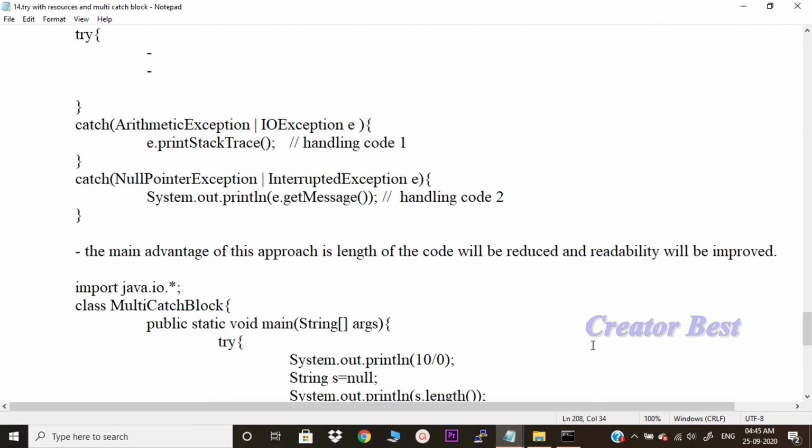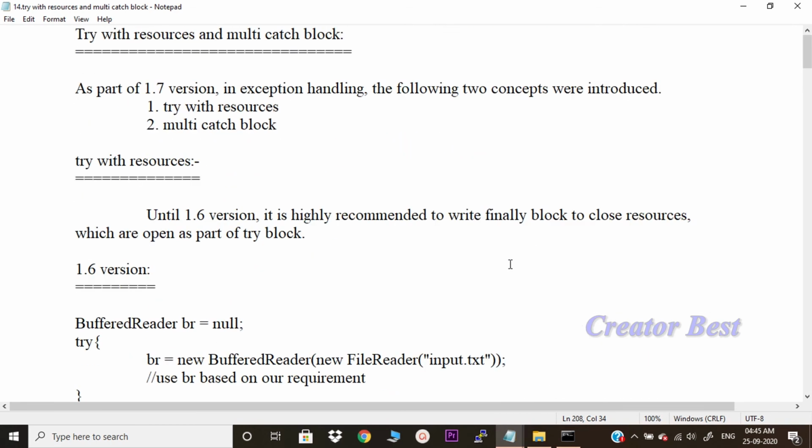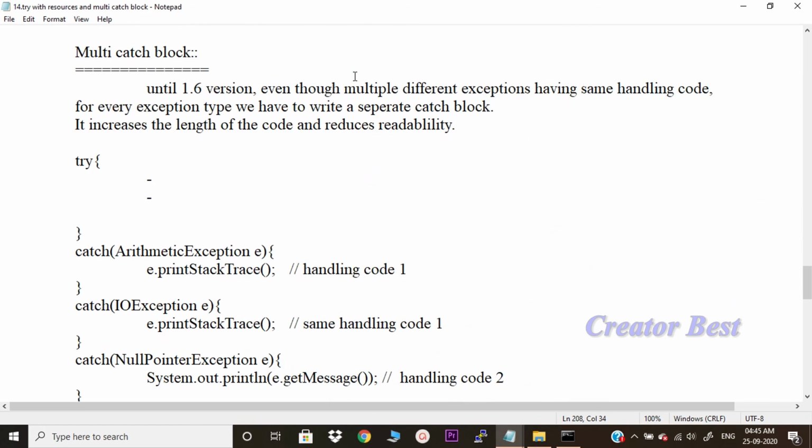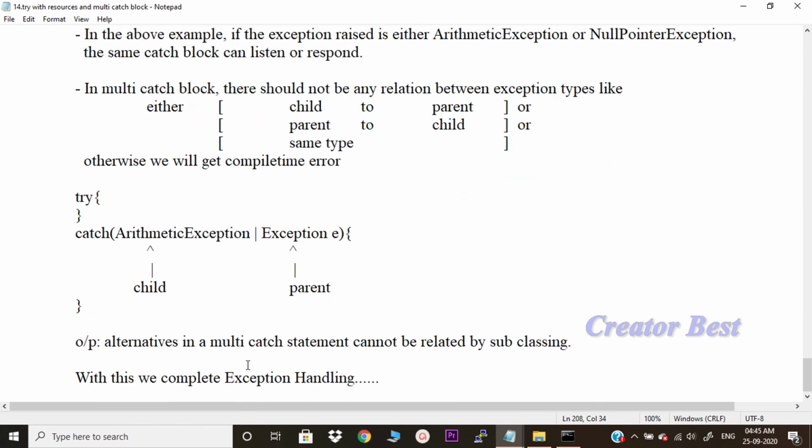Okay. This is all about try with resources and multi catch block. With this, we complete exception handling.